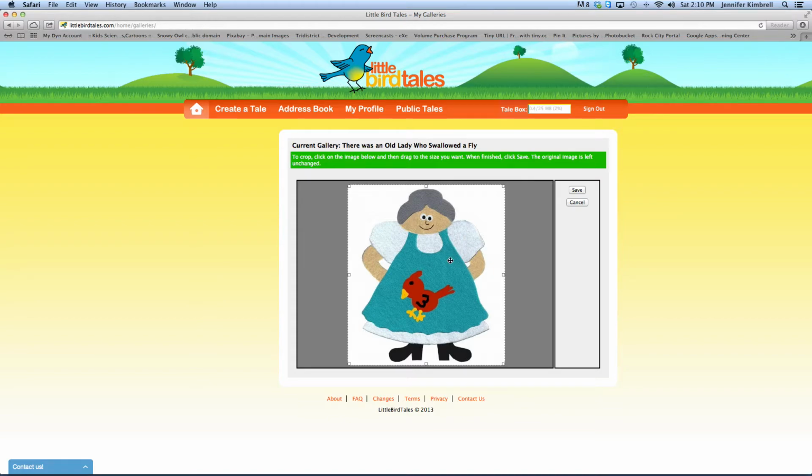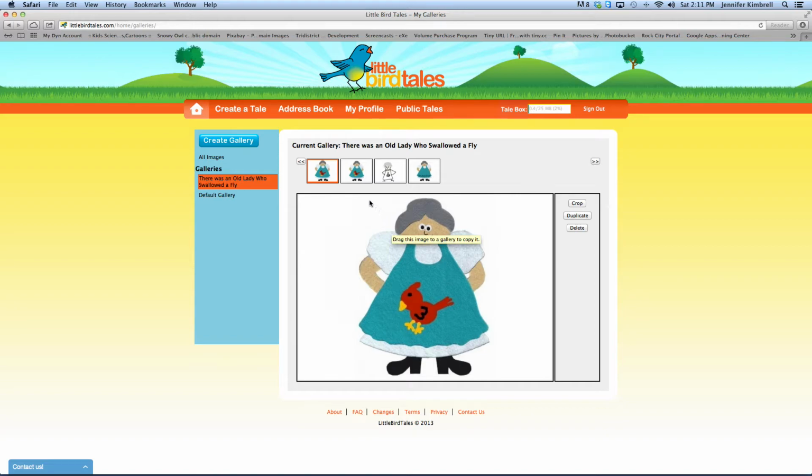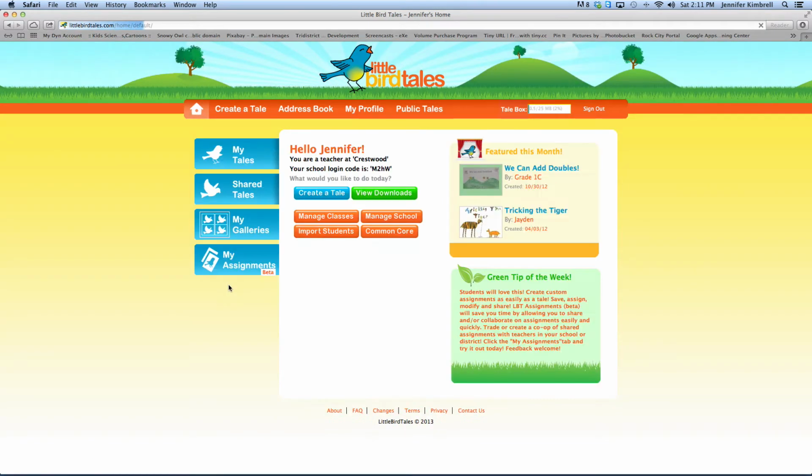So I've cropped it. Now what? Let's save that. And so here that is. I don't really see the need. I mean, there might be a need for that, but right now I don't think that's a big deal. But I might figure out the reason for that in a little bit. So I can actually create a gallery name if I want to. I'm not going to do that. I'm going to go back home.